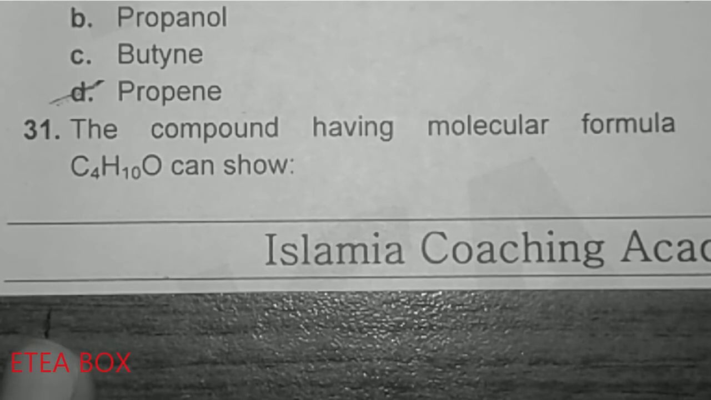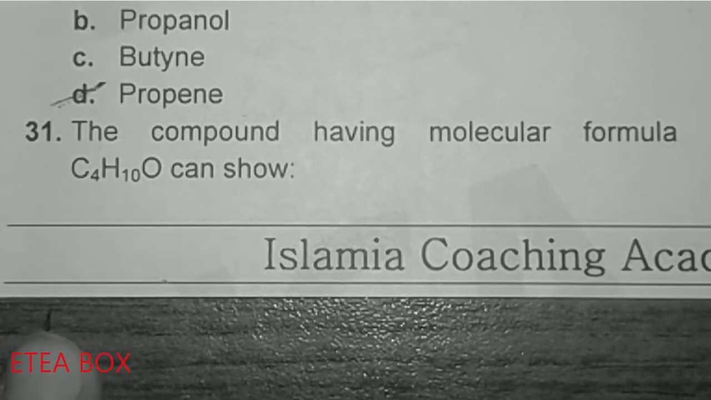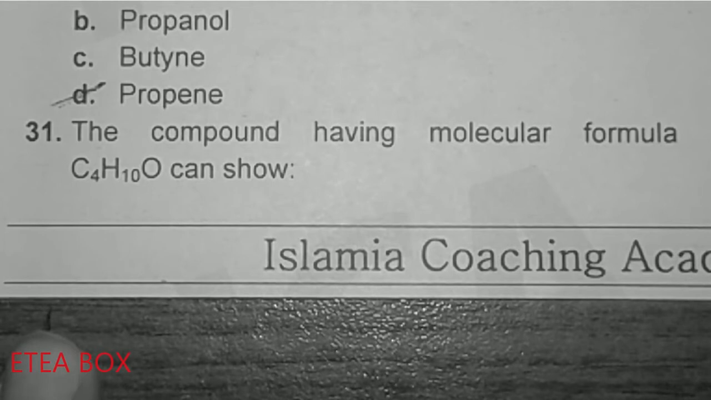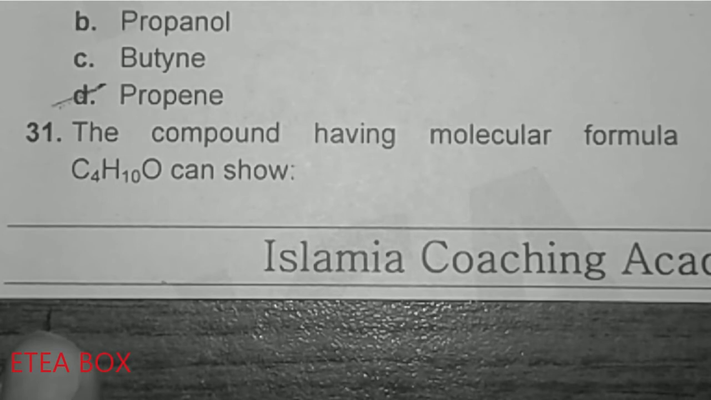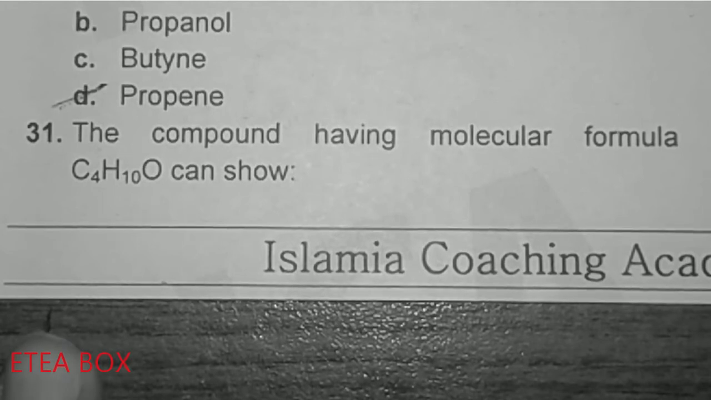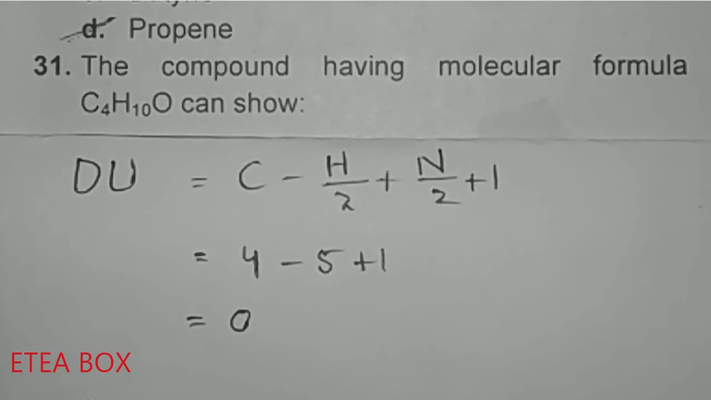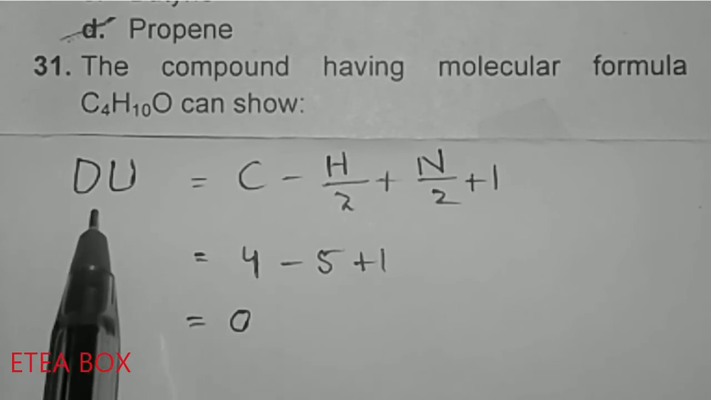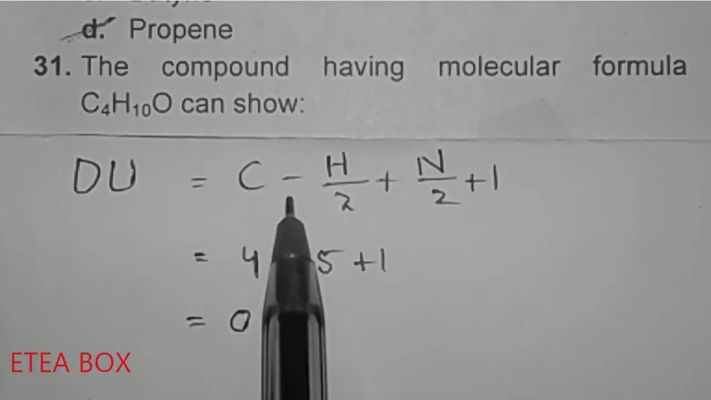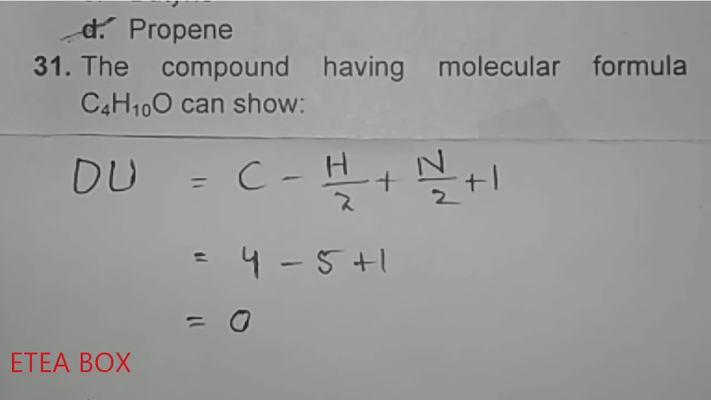31. The compound having molecular formula C4H10O can show: some options are given: functional group isomerism, metamerism, and positional isomerism. First of all, we have to find whether this compound contains a double bond or not. We know that the formula for finding double or triple bonds is the degree of unsaturation. So C minus H divided by 2 plus N divided by 2 plus 1. The number of carbon is 4, and 10 divided by 2 will give 5, and plus 1. Nitrogen is not present, so just ignore this. This will give 0. It means that there is no double bond.